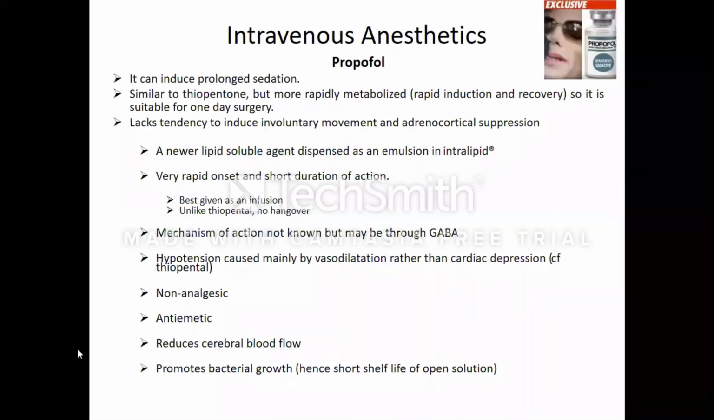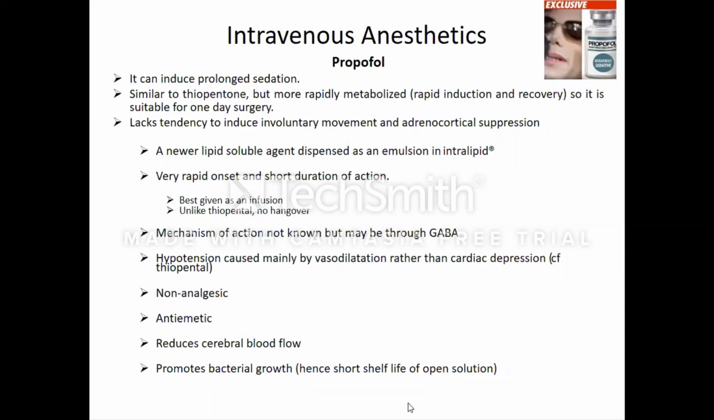Now we are coming to propofol. Propofol can induce comparatively prolonged sedation. It is similar to thiopental but gets more rapidly metabolized. So it is suitable for one-day surgery. It lacks a tendency to induce involuntary movement or adrenocortical suppression. It is a lipid soluble agent and available in emulsion form.